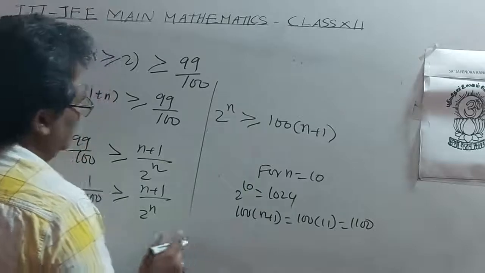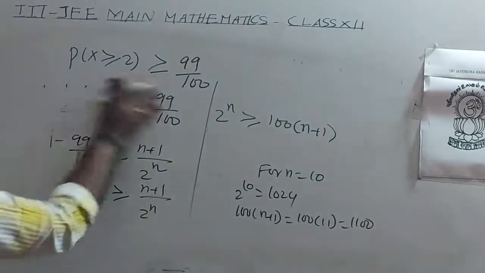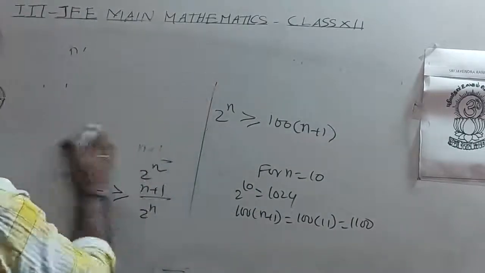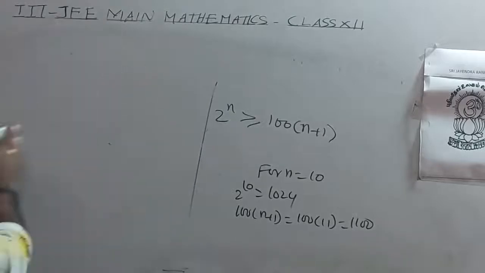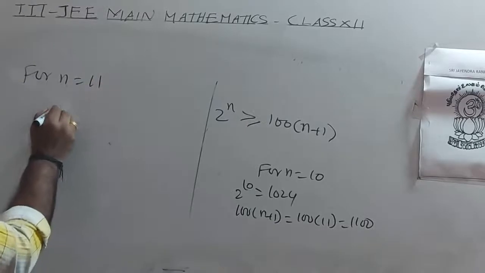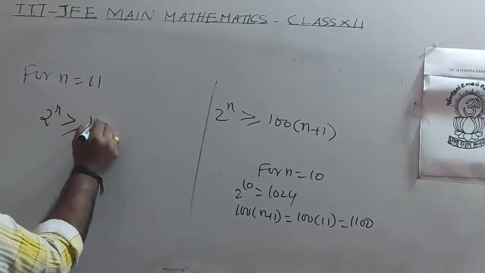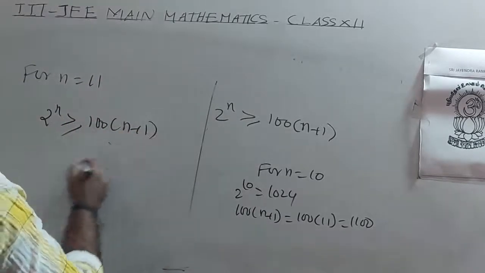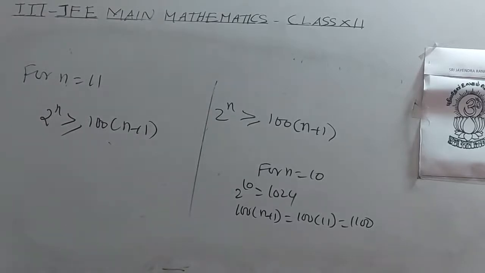So 1024 is less than 1100. For n equal to 11, 2 power n is greater than or equal to 100 into (n plus 1).